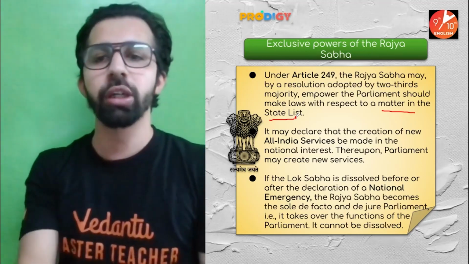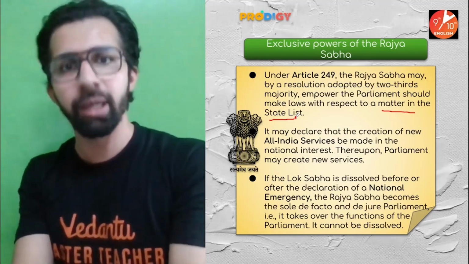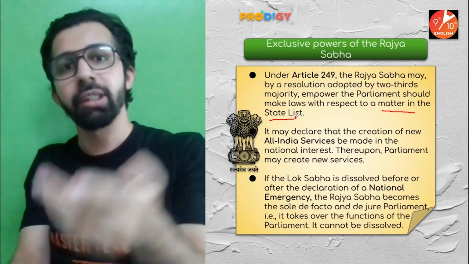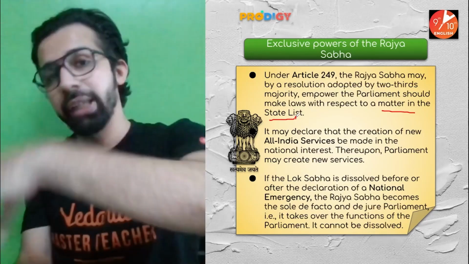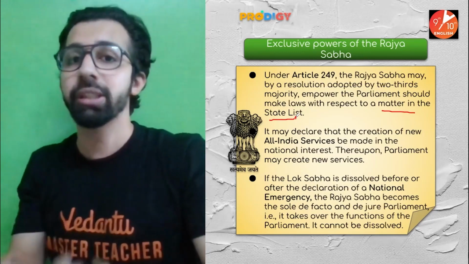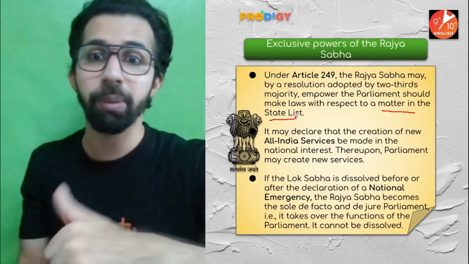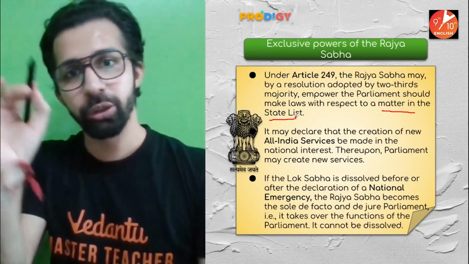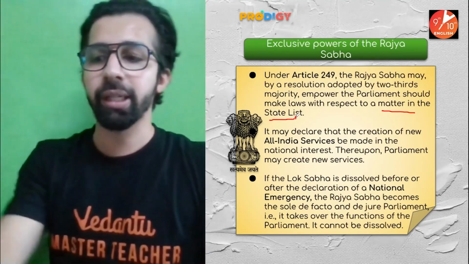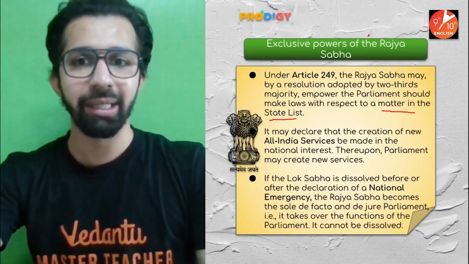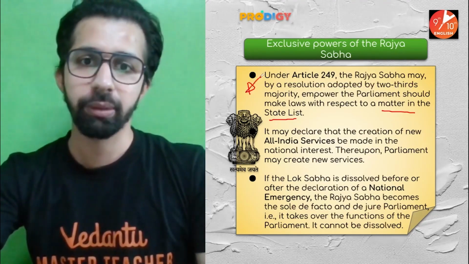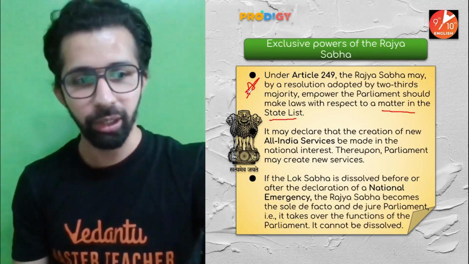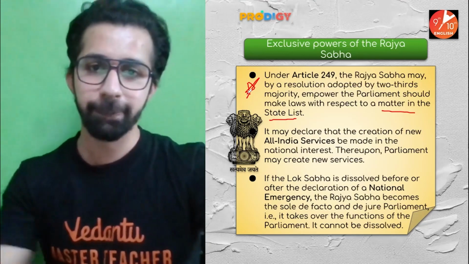So in that case, if two-thirds of the members of the total strength of Rajya Sabha pass a resolution, then Rajya Sabha will get the power to legislate laws on the subject which is included in the State List. This is an exclusive power of Rajya Sabha. By the way, the state government is responsible to legislate laws on the subjects included in the State List. But if such a situation takes place under Article 249, then Rajya Sabha will get the power to legislate on the subjects included in the State List.